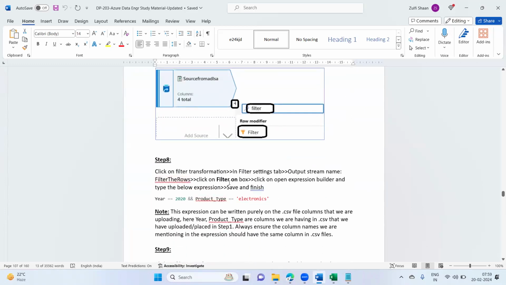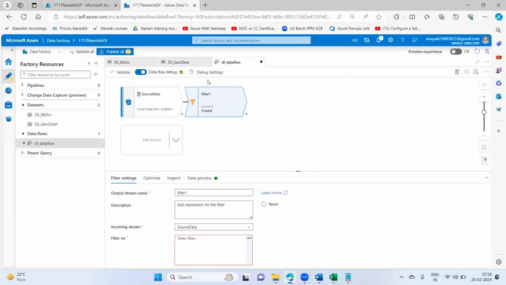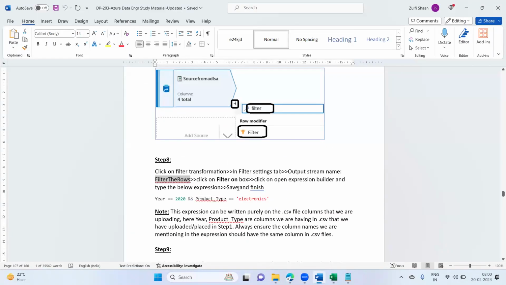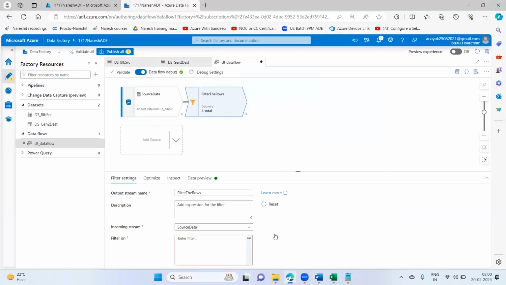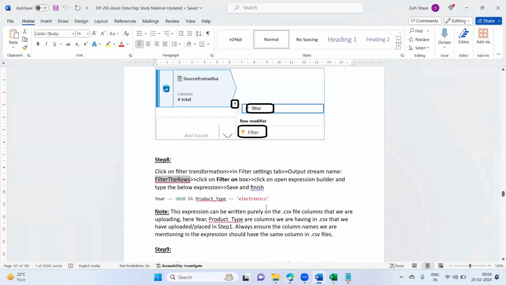Click on the filter transformation, and in the filter settings tab, set the output stream name to filter the rows. I'm giving the name to the transformation like this, filter the rows. Click on the filter on box, then open expression, and below type the expression, save and finish. So what is this expression?